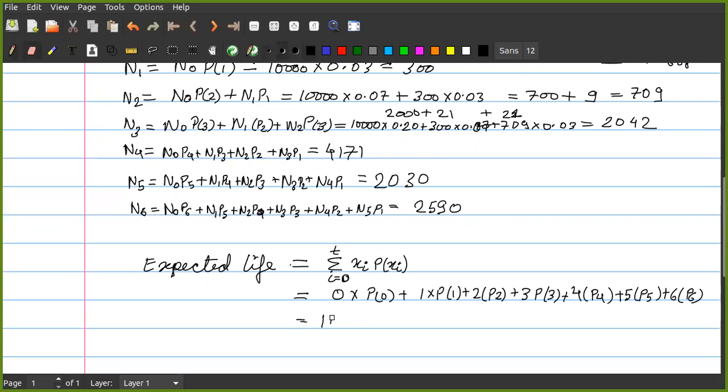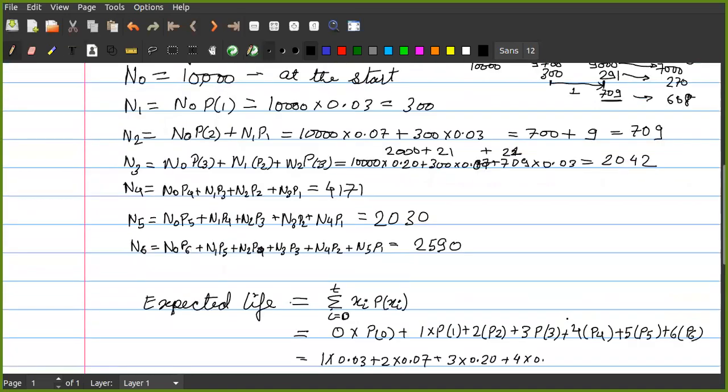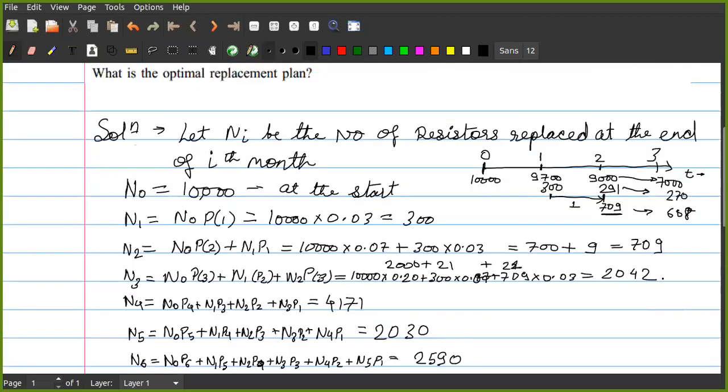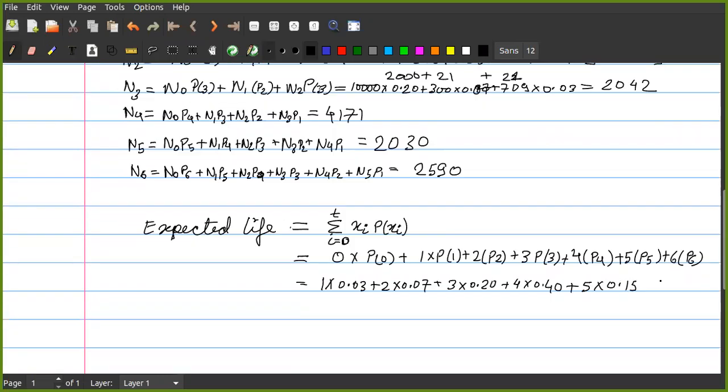So 1 into 0.03 plus 2 into 0.07 plus 3 into 0.20 plus 4 into 0.40 plus 5 into 0.15, and last is 6 into 0.15.